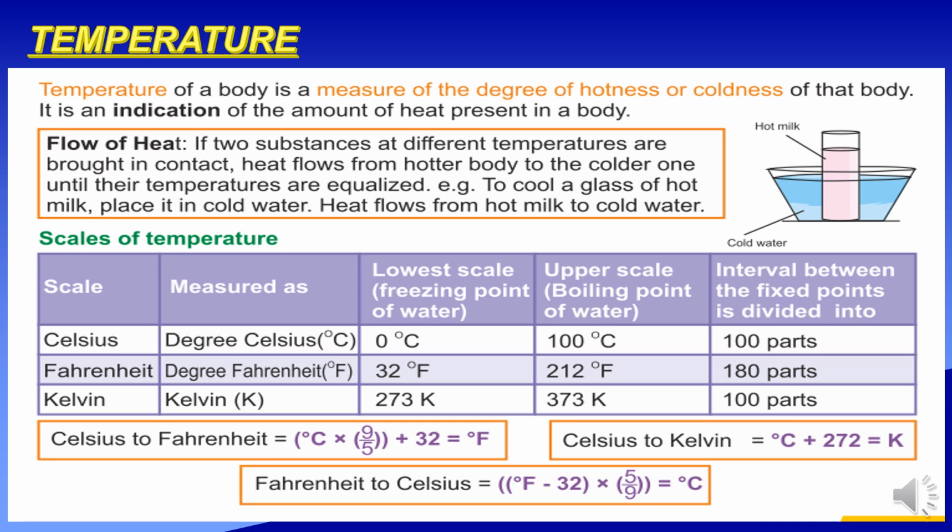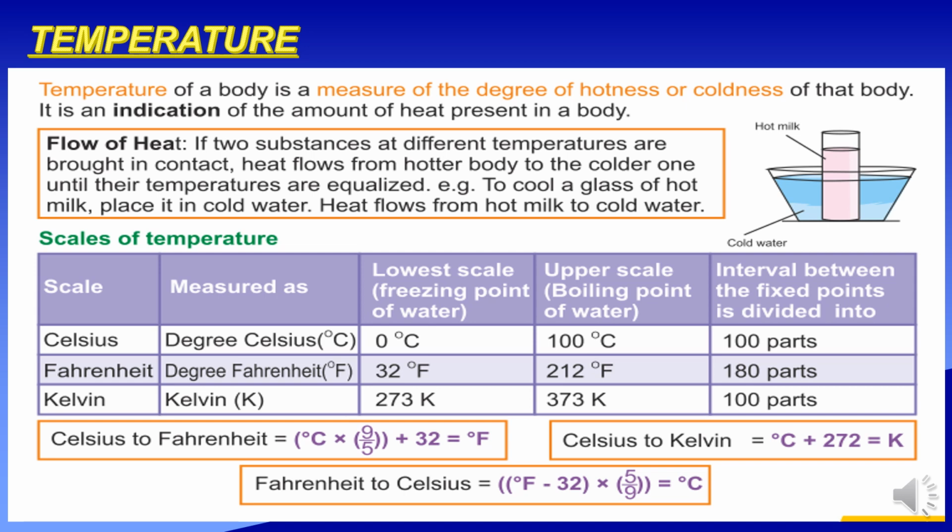Students, we cannot always rely on our sense of touch to decide whether an object is hot or cold. Sometimes it may deceive us. Then, how do we find out how hot an object really is? A reliable measure of the hotness of an object is its temperature. Temperature of a body is a measure of the degree of hotness or coldness of that body. It is an indication of the amount of heat present in a body.